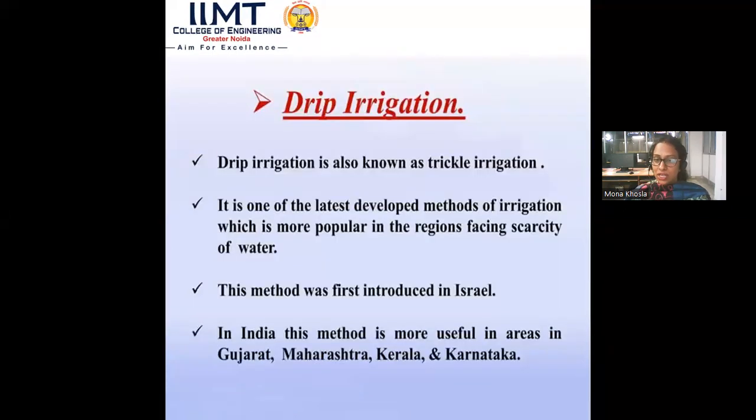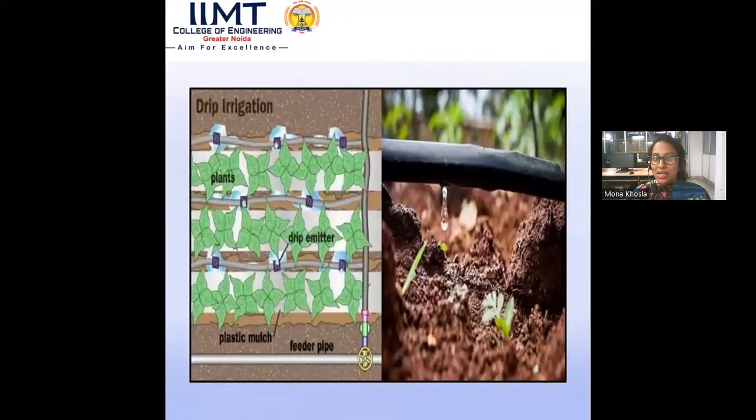Next, drip irrigation, also known as the trickling irrigation method. This is the latest method of irrigation, which is more popular in areas facing scarcity of water. This method was first introduced in Israel. In India, this method is more useful in areas in Gujarat, Maharashtra, and Kerala. As the name suggests, it is in the form of a drip. In the drip we have a very small amount of water coming out.